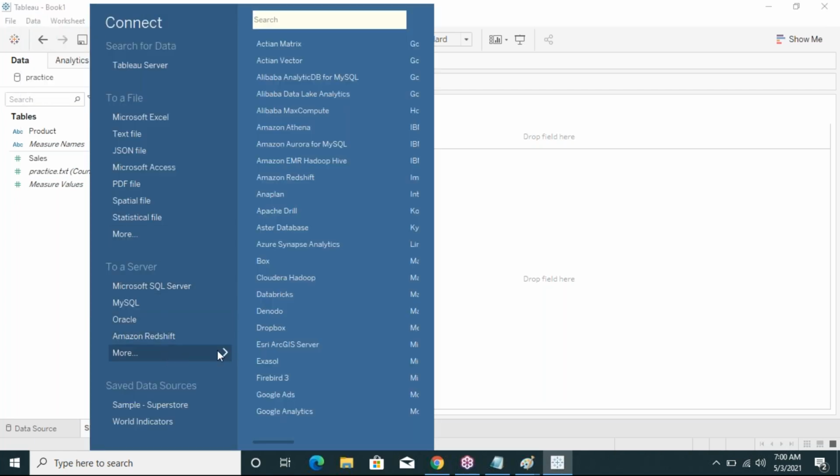In this there are so many data sources available: action matrix, action vector, Amazon Redshift, Aster data source, Google Analytics. These are some of the data sources we can also use to connect with Tableau.